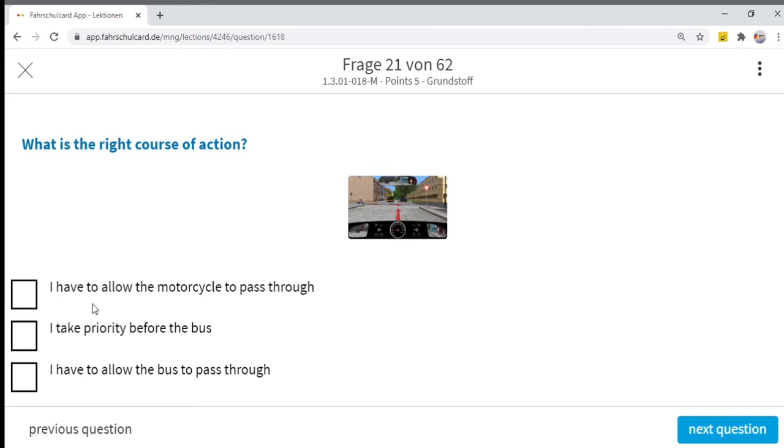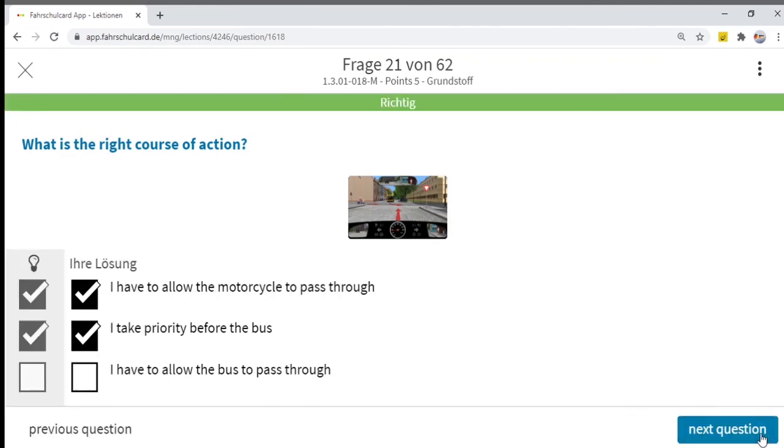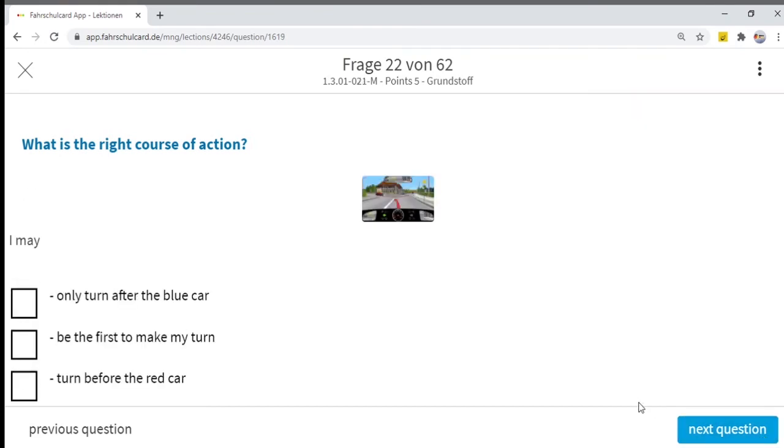So I have to allow the motorcycle to pass through, correct. I take priority before the bus is also correct. I have to allow the bus to pass through is not a correct answer. These two options are correct. Let's go to the next question.